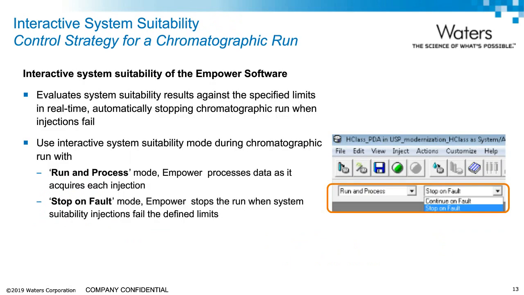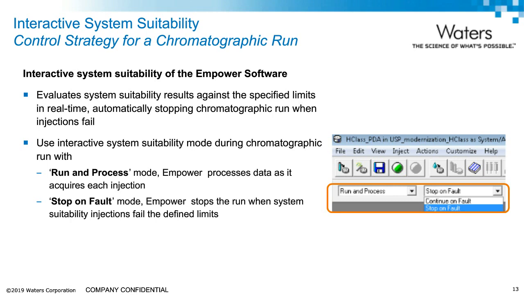The interactive system suitability mode in the Empower software can be used to perform real-time processing, which quickly identifies injections that fail the suitability criteria. This will automatically stop the sample set run, which saves consumption of your samples and solvent by the system.